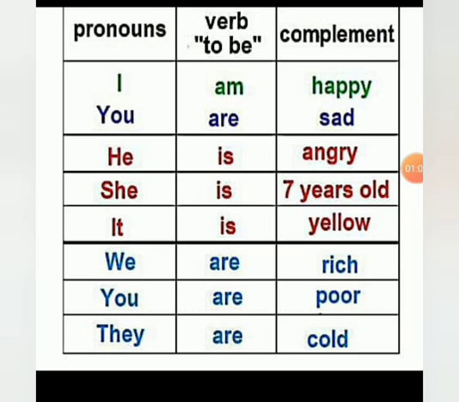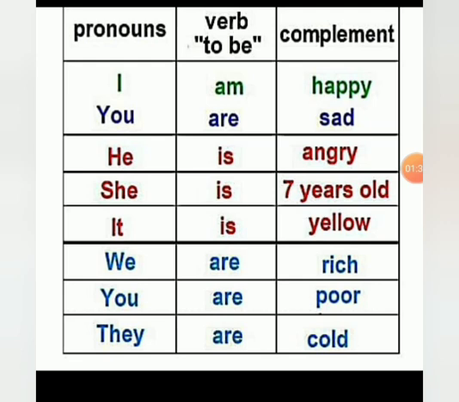Now let us see few personal pronouns like I, you, he, she, it, we, you, they. When you are using I in the sentence, you have to use the verb am. I am happy. When you are starting your sentence with you, you should not use am there. You have to use are.